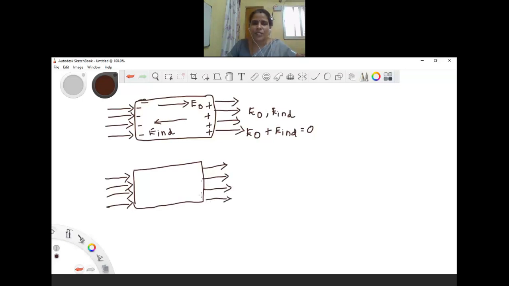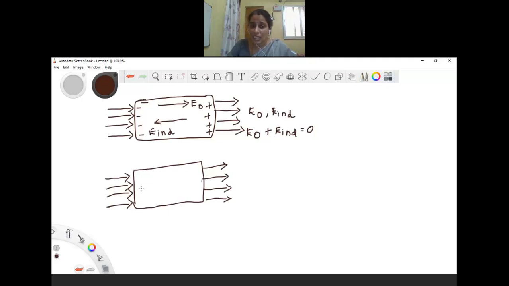And we know that dielectrics don't have free charge carriers. So, when we place the dielectric in an external electric field, this external electric field induces a dipole moment by stretching or reorienting the molecules of the dielectric.